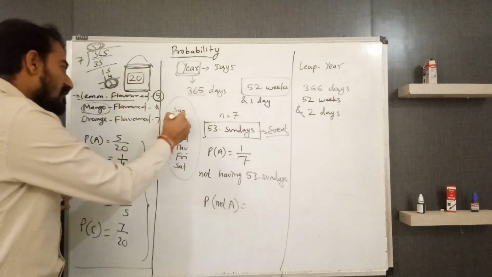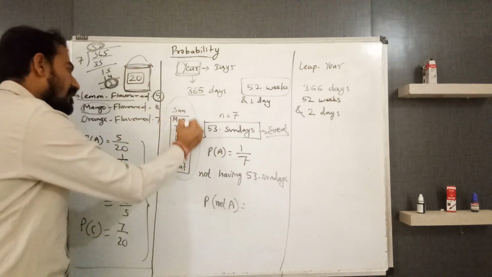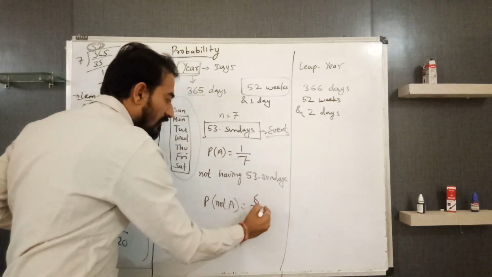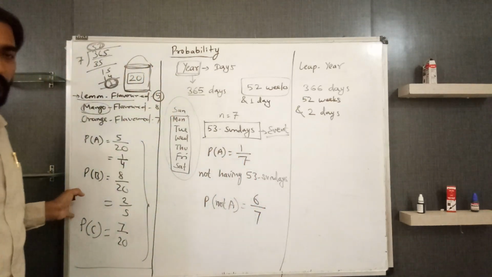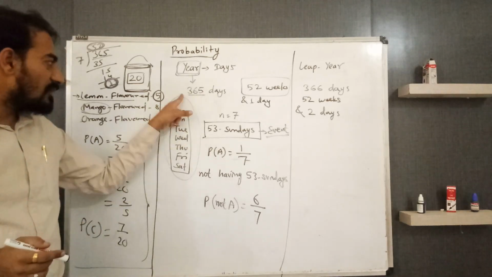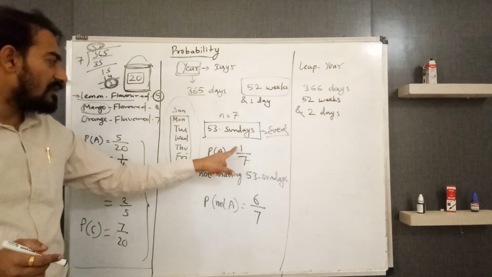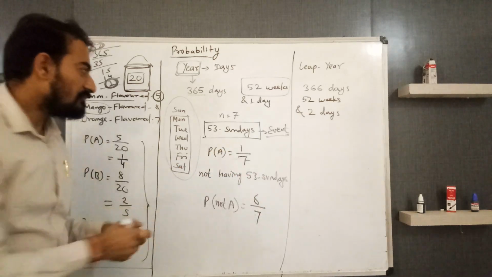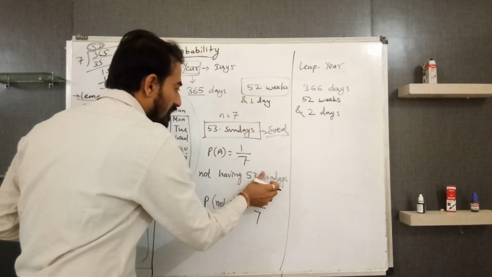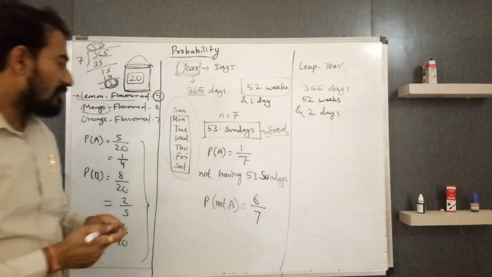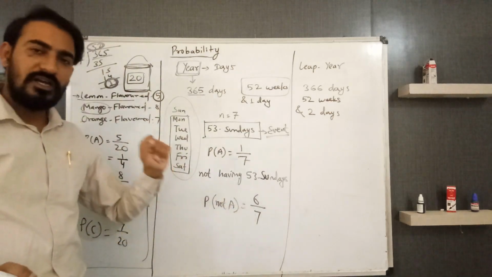So 6 outcomes. See, in this 6 we don't have Sunday. So for this the probability will be 6 by 7. Are you getting? Total 7 possible outcomes. For 53 Sundays it is 1 by 7. Not having 53 Sundays, sorry, here it will be 6 by 7.